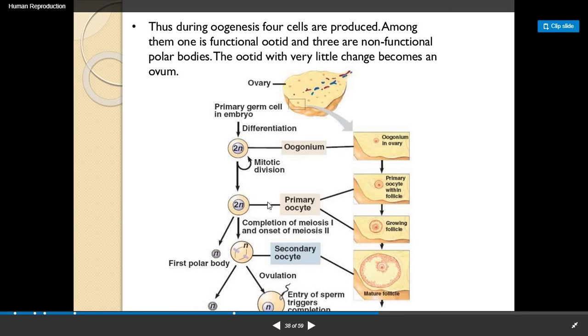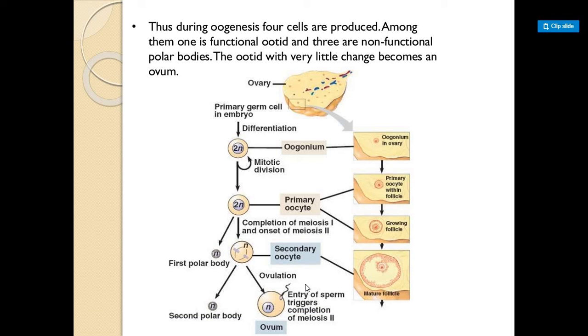Here you can see side by side the process we have seen: the primary oocyte formation, completion of the first meiotic division and the onset of the second meiotic division, which results in the first polar body and the secondary oocyte. This secondary oocyte leads to the release of the ovum, and that process is known as ovulation. Now at the ovulation phase, if the entry of sperm occurs, then fertilization can take place.